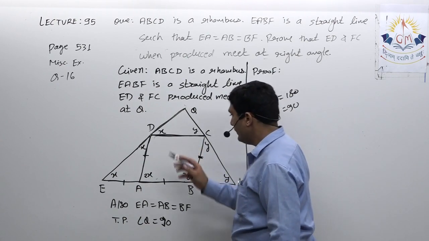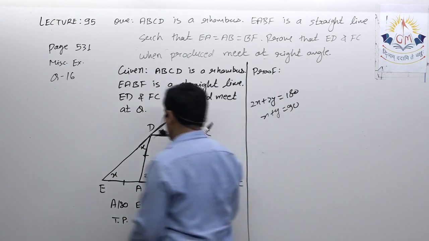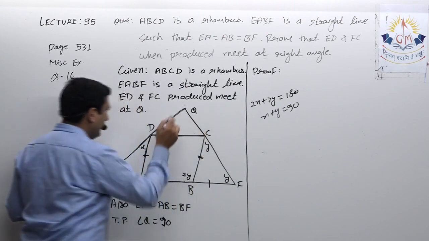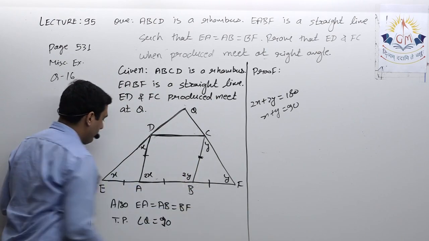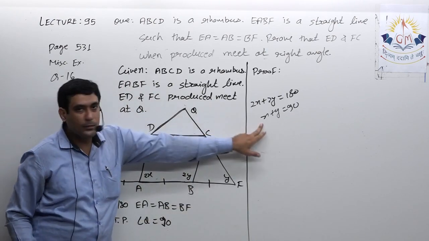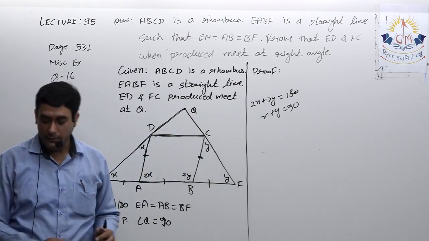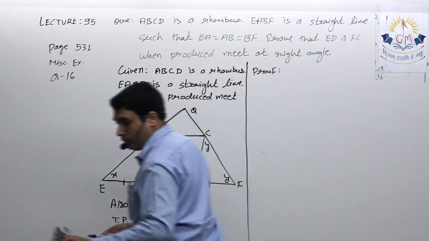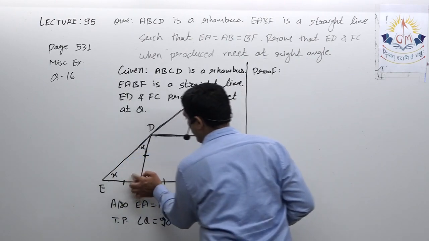Even if I don't find this, it still works. Now in triangle QEF, x plus y plus q equals 180, and x plus y is 90, so angle q will be 90. First of all, I have to take these two sides as equal.